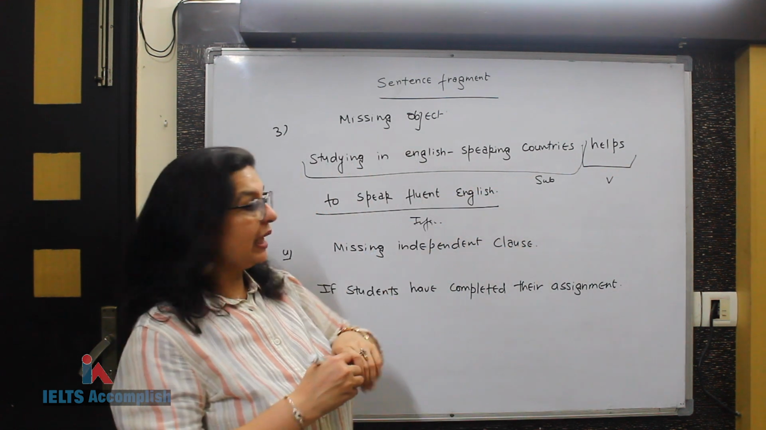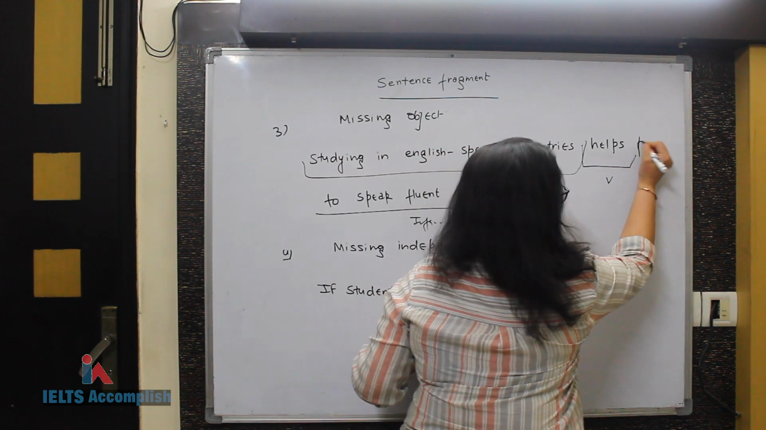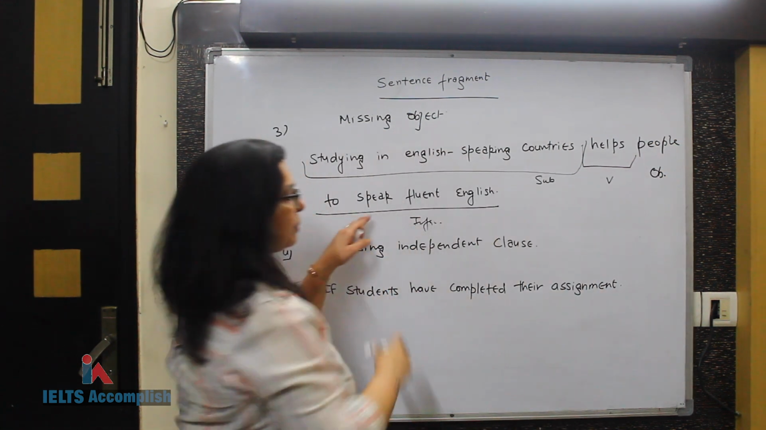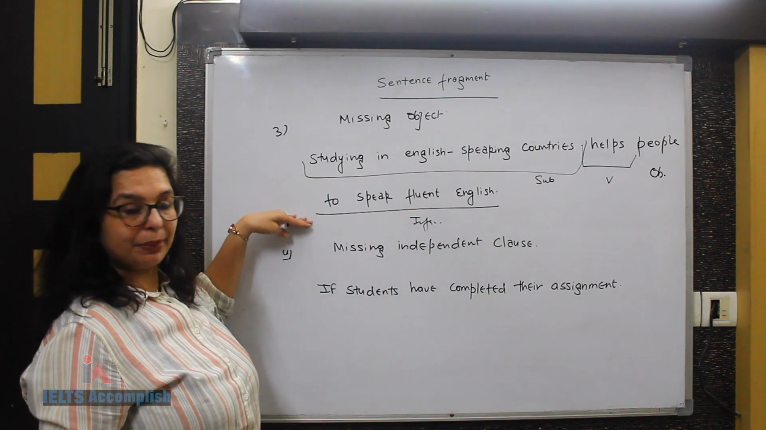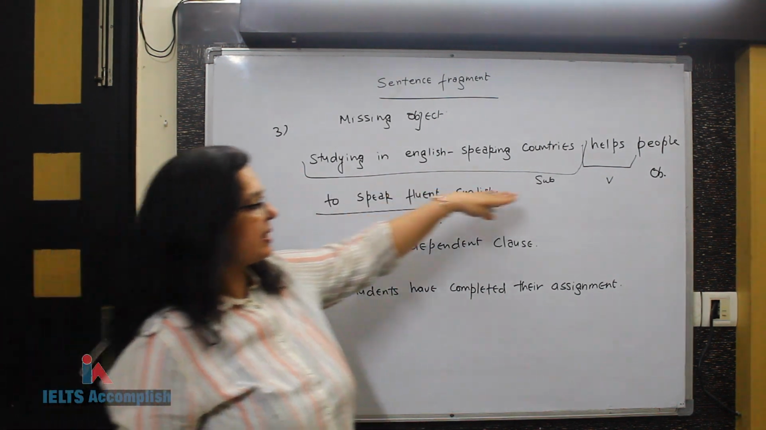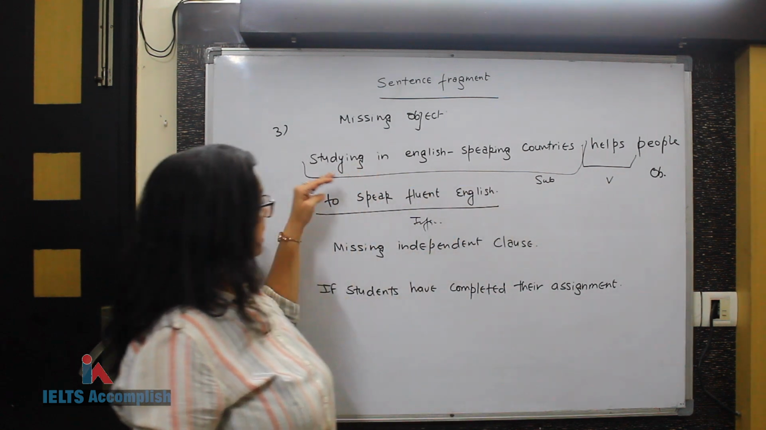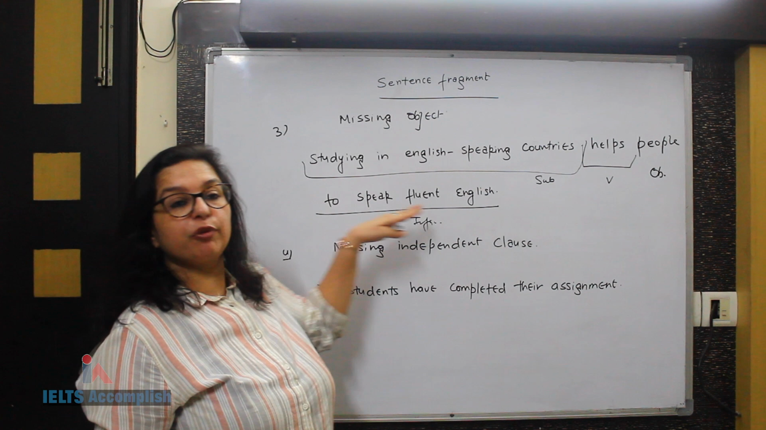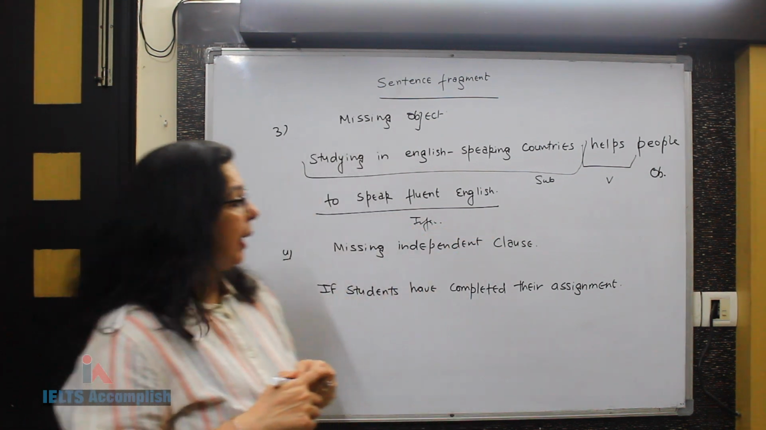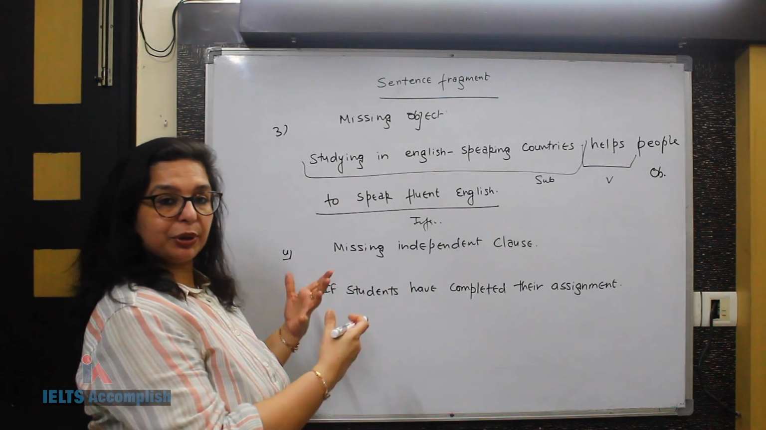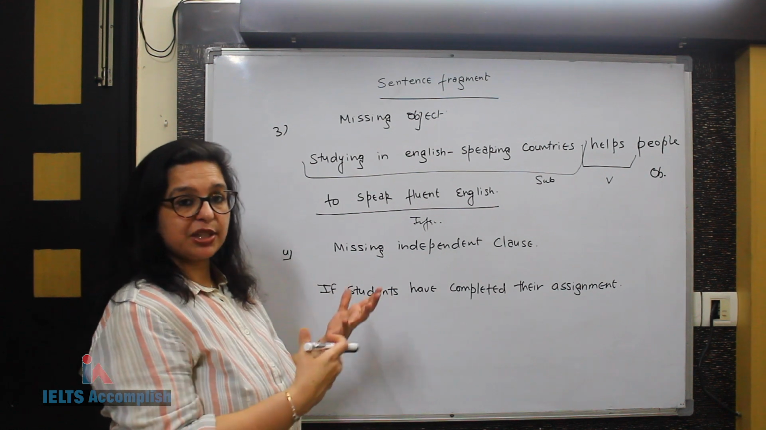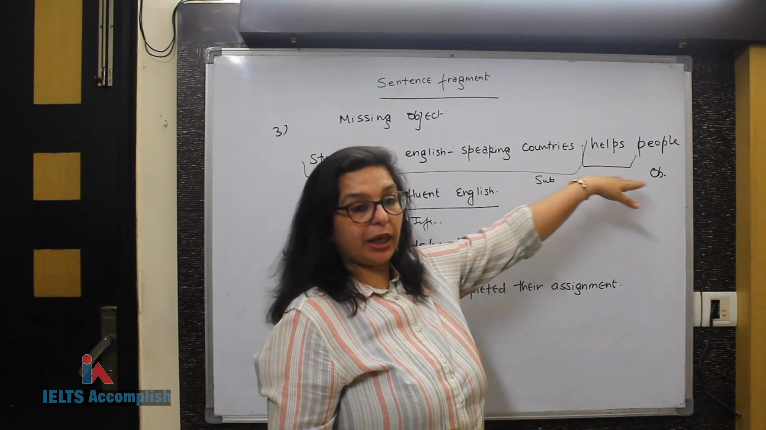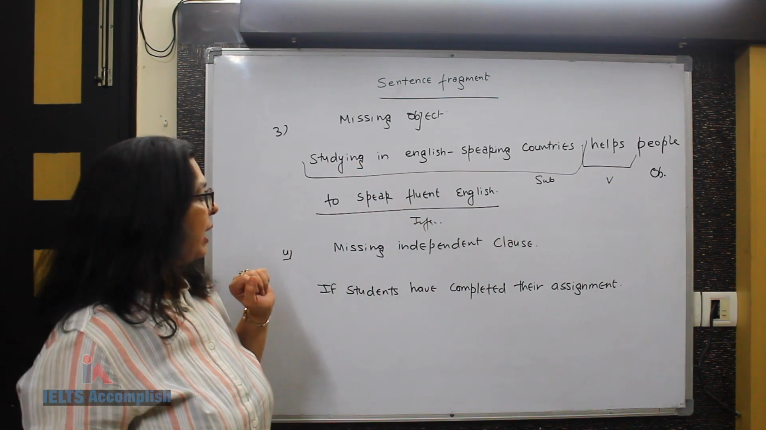Maybe you can say helps people. This is the object now, to speak fluent English. Now it makes a complete sentence. It has all the parts, subject, verb and object. Studying in English speaking countries helps people to speak fluent English. So when you are proofreading, please make sure that in each of your sentences, subject is there, verb is there and object is also there.